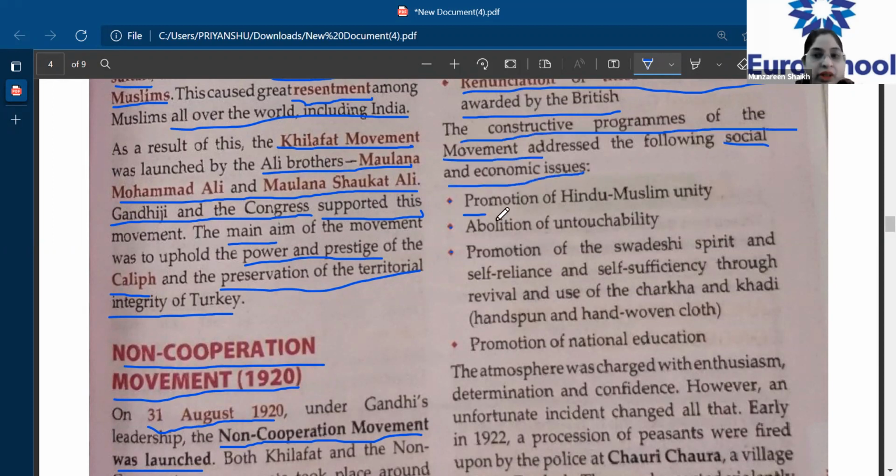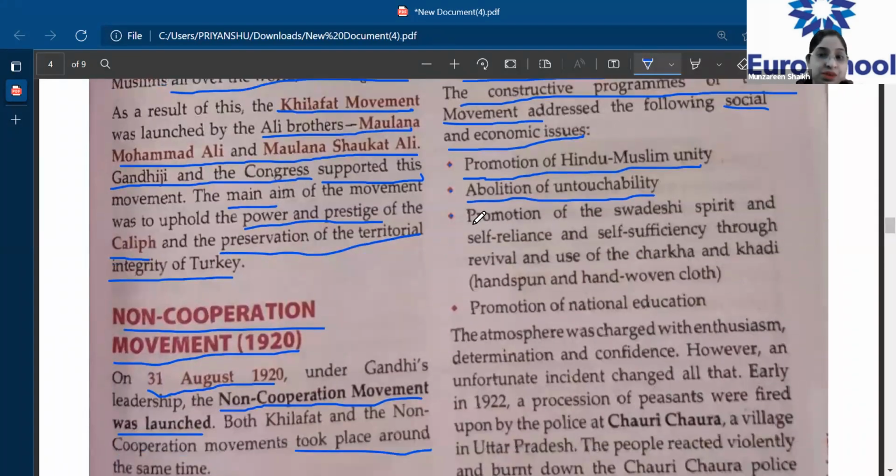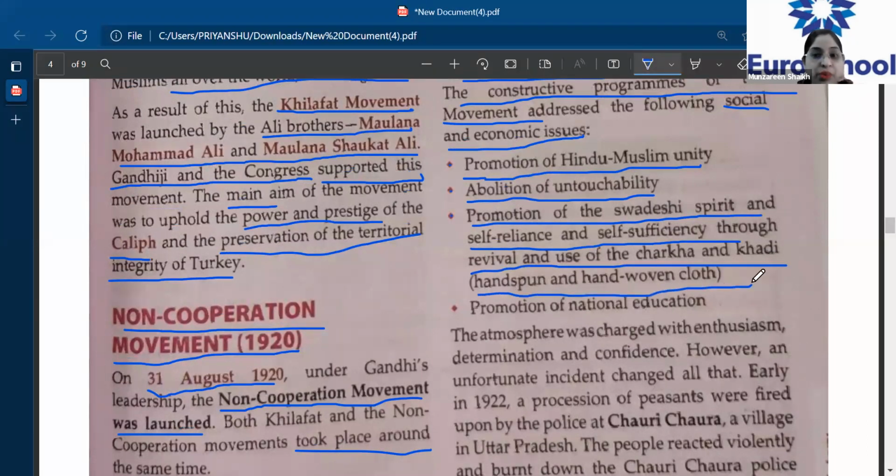Number one, it promoted Hindu and Muslim unity, because you will see the Khilafat movement. That means the Muslims and the Congress came together towards the end. Next, abolition of untouchability, which was there in the Indian society. Third, promotion of Swadeshi spirit. Now, if we are boycotting foreign goods, if we are boycotting foreign clothes, then what are we going to wear? The next option was to promote the Swadeshi spirit, self-reliance, self-sufficiency, and the use of charkha and khadi. So this is where khadi and charkha were brought into Indian markets.